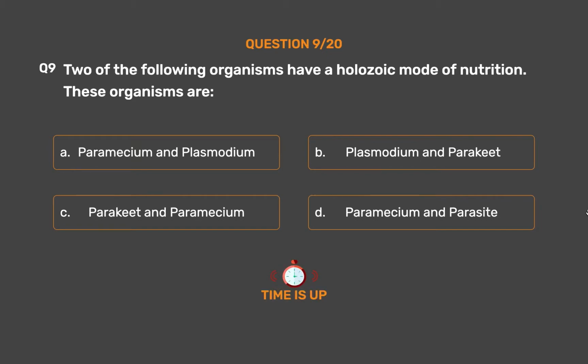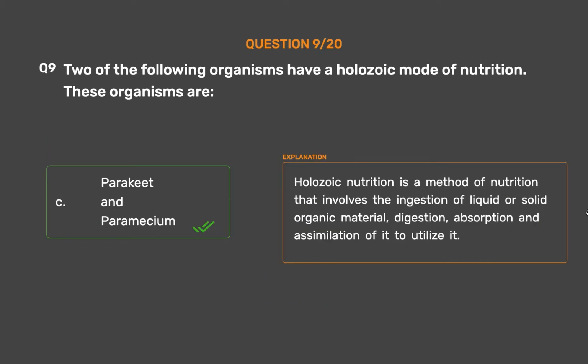The correct answer is option C. Parakeet and Paramecium. Holozoic nutrition is a method of nutrition that involves the ingestion of liquid or solid organic material, digestion, absorption and assimilation of it to utilize it.